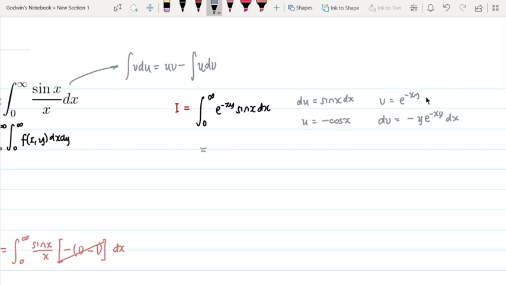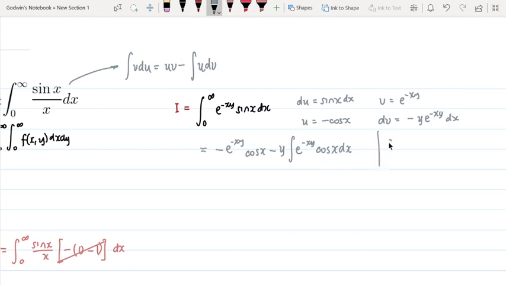So u times v is this thing, negative e to the negative xy cosine x minus, and then u dv, so this is negative, so that cancels out. This still becomes negative, right? So y e to the negative xy cosine x dx. And so this is in terms of x, so we can actually put the y outside the integral. We can do this. And now we have this one, which is just the same as I, but instead of sine, you have cosine. And so we'll set it again.